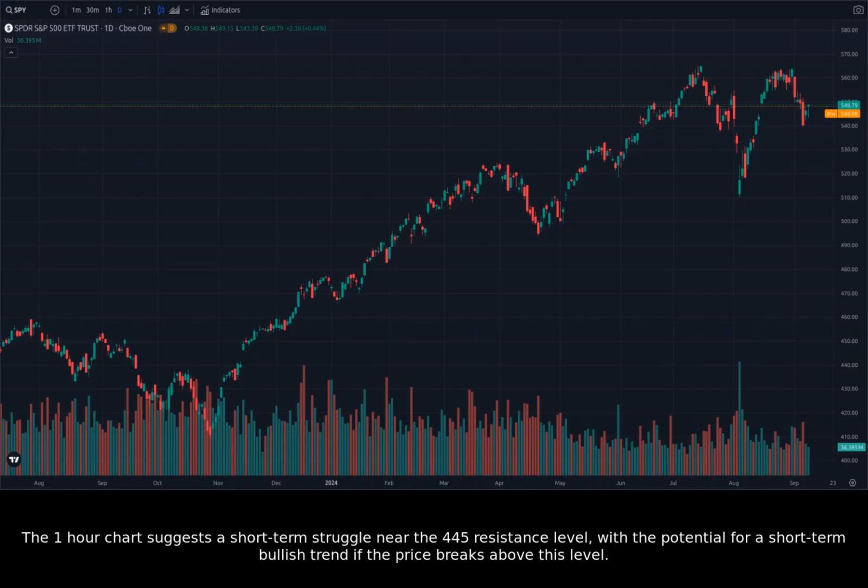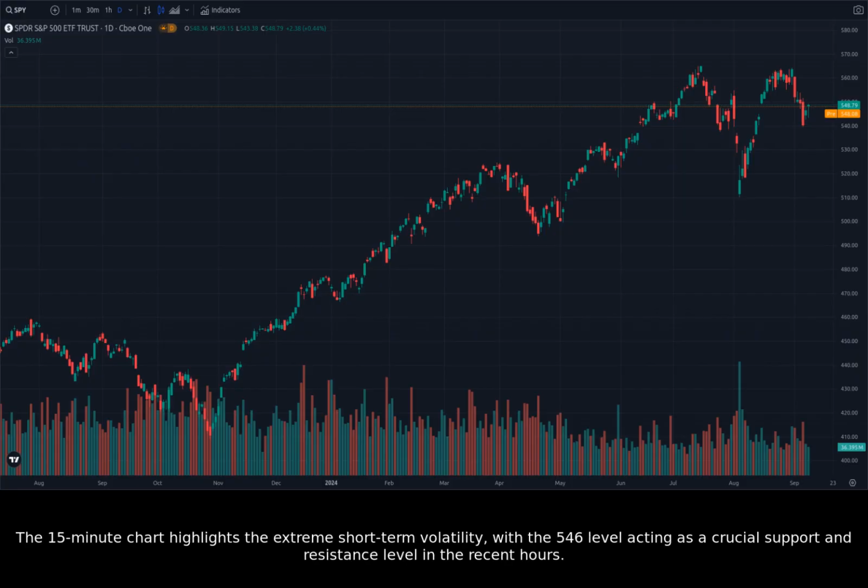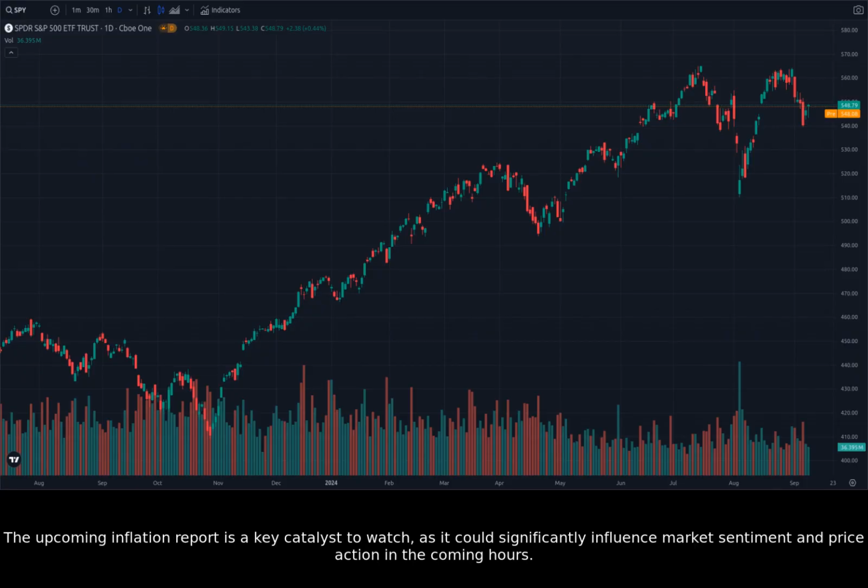The 1-hour chart suggests a short-term struggle near the 445 resistance level, with the potential for a short-term bullish trend if the price breaks above this level. The 15-minute chart highlights the extreme short-term volatility, with the 546 level acting as a crucial support and resistance level in the recent hours. The upcoming inflation report is a key catalyst to watch, as it could significantly influence market sentiment and price action in the coming hours.